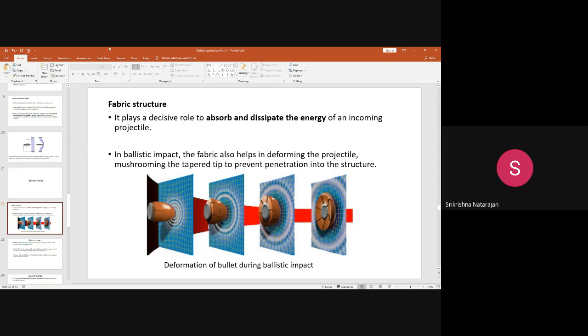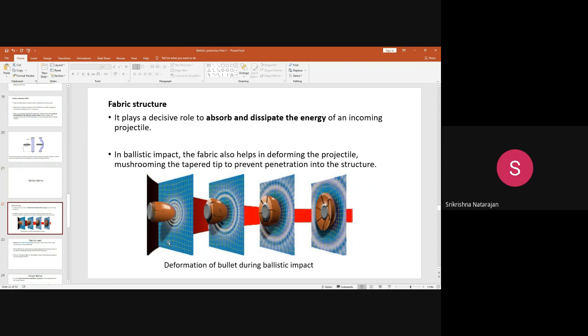This is the projectile, which is a bullet. When the bullet strikes a fabric or any surface, the fabric helps in deforming the projectile, which prevents the projectile from penetrating inside the fabric structure.